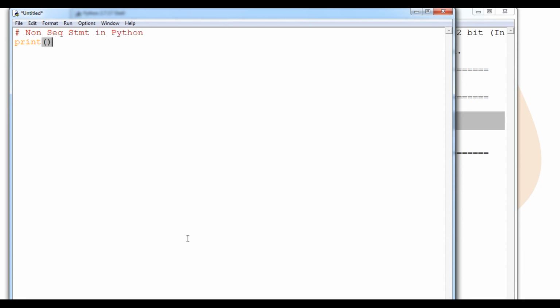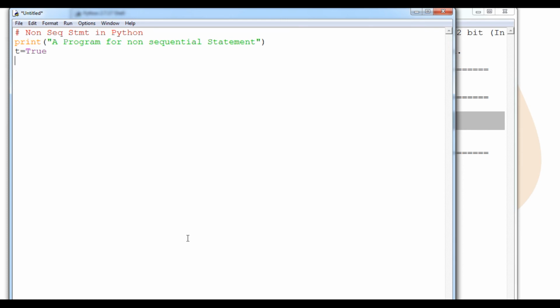What I'm going to do, students, is simply print a message: a program for non-sequential statement. Okay, student, so now I have created a variable, a value t equals True. Here you can see, student, True should always have its first letter capital, otherwise it will be considered a variable, because True is a literal itself of boolean data type.